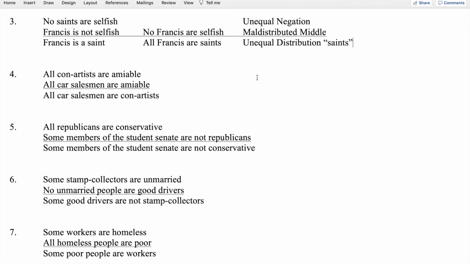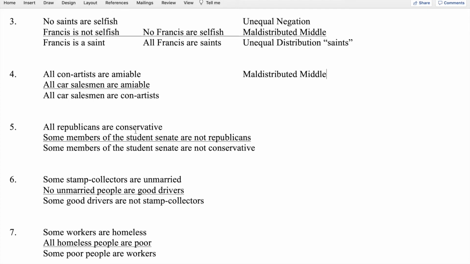So we can then apply the rules of inference with 3 affirmatives. We know that unequal negation does not apply here. The middle term is amiable people, and amiable is not distributed at all because both times it's predicate of an affirmative, so we have maldistributed middle.